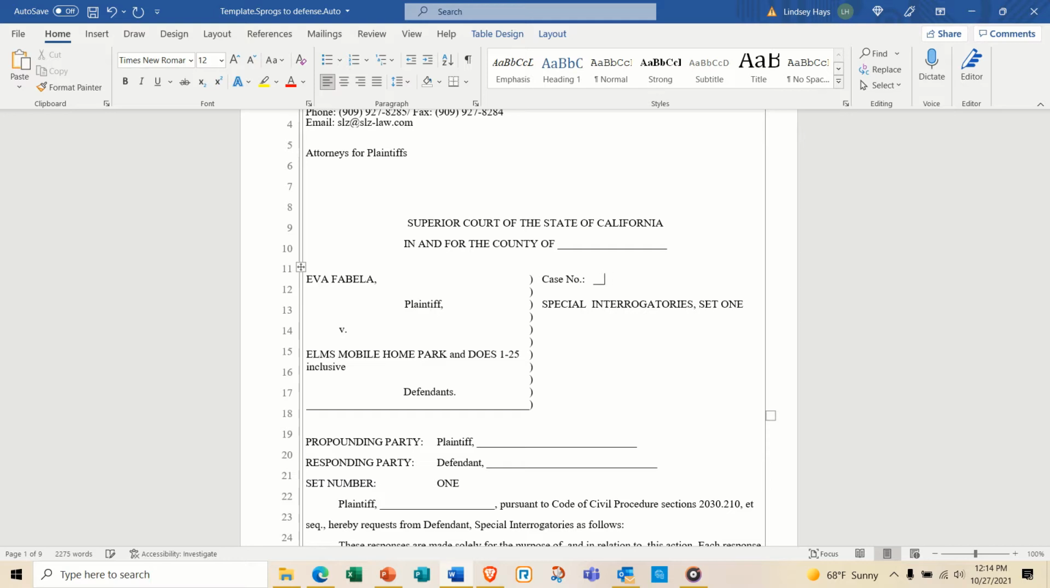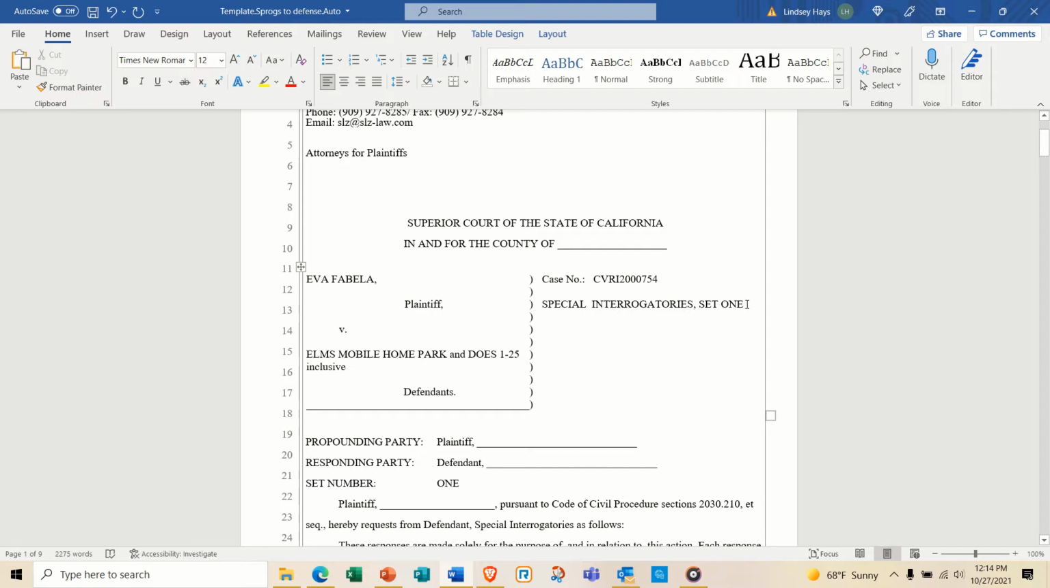Over here is going to be your case number. And hers is, let's see, CVRI 2000754. Oops, that should be in capitals. Sorry. CVRI 2000754. And then special interrogatories. And then this is set 1.